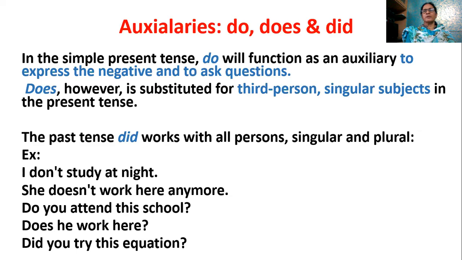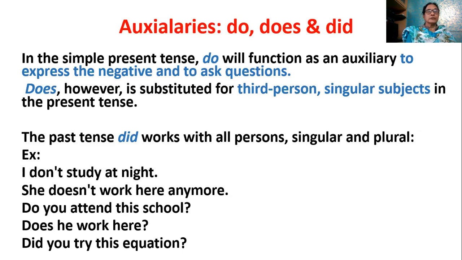Negative means sometimes you say I like, and sometimes you say I don't like, and sometimes you say my friend doesn't like. So as an auxiliary to express negative, and sometimes even for questions. How for questions? I can say, do you like ice cream? So do you, I'm making a question. Maybe, does she like watching movies? So I'm using does here also. Did you come yesterday? I can ask a question using these auxiliaries does, do, and did.